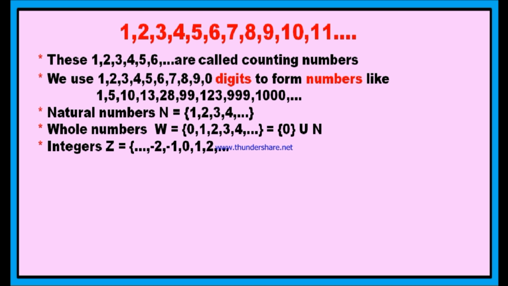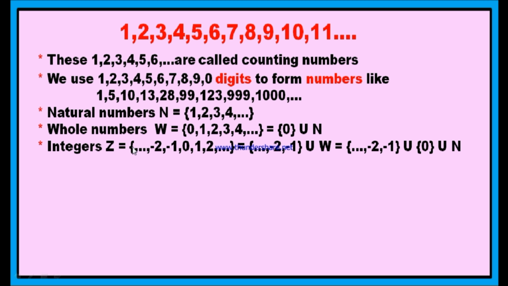And the next is the set of integers. The set of integers is represented by Z. You see, the set of natural numbers is represented by N, and the set of whole numbers is represented by W, as W is the first letter in whole numbers. But in this case, integers are represented by Z, not by I. Why? Because these integers are also called Zahlen numbers in German. In German, you can call integers Zahlen numbers. You can represent the integers with Z, since Zahlen starts with Z, therefore these are represented by Z.